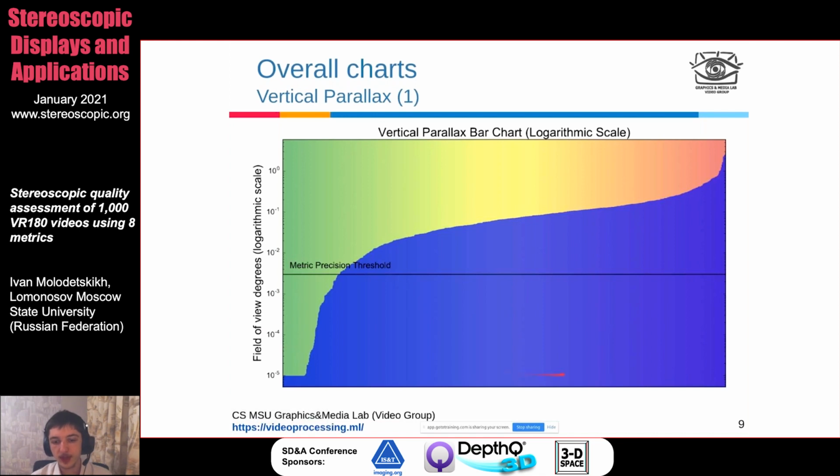On these charts, on the x-axis, once again, we have all 1,000 films. And on the y-axis, we have vertical parallax in field of view degrees. So they are sorted from the lowest, so no vertical parallax, to the highest, so the most severe instance of vertical parallax. And you can see that most videos are actually above the metric precision threshold. So most videos have some sort of vertical parallax. And this situation is actually worse than for 3D movies we have found.